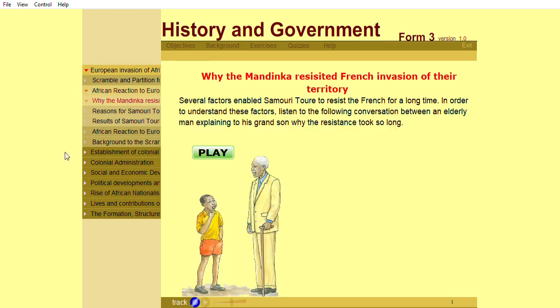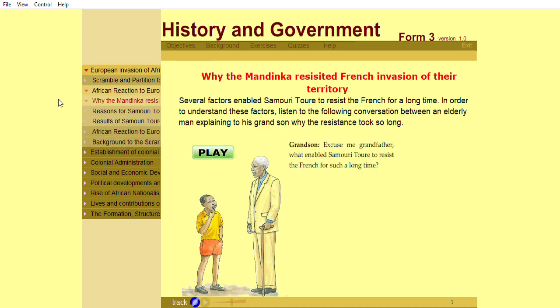There were several factors that enabled Samori Touré to resist the French for a long time. In order to understand these factors, listen to the following conversation where an elderly man explains to his grandson why the resistance took so long.